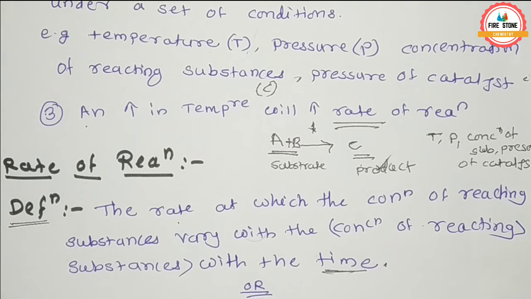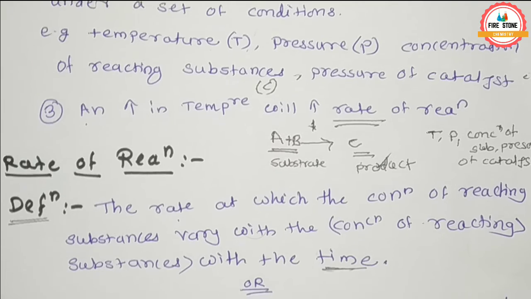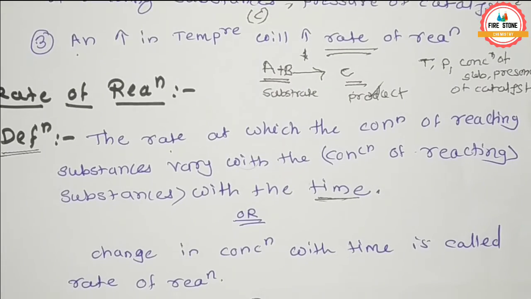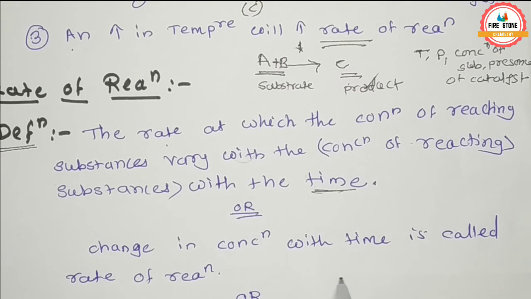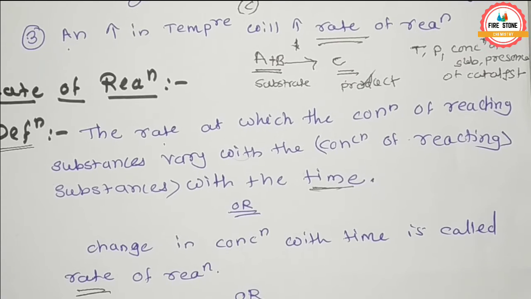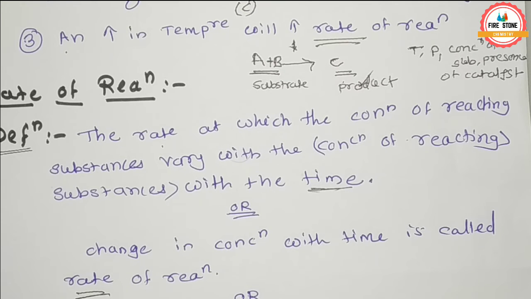That means the rate at which the concentration of reacting substance varies with time is called the rate of reaction, or simply, change in concentration with time is called the rate of reaction.